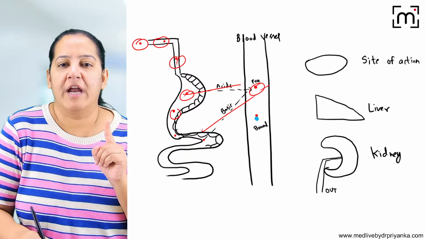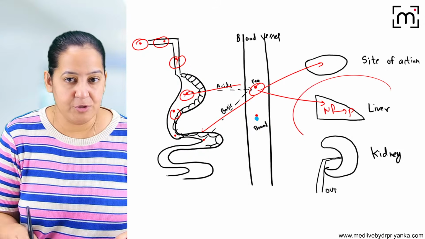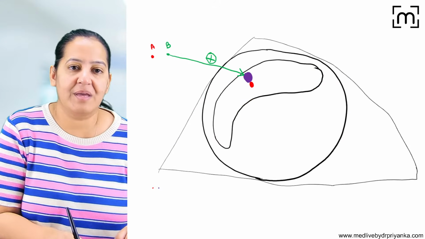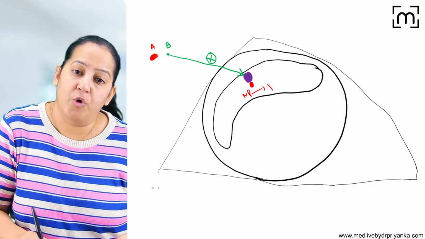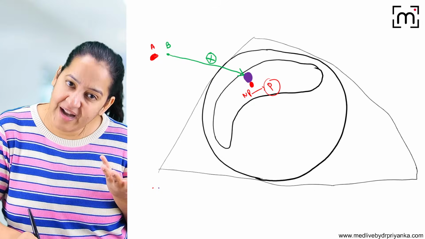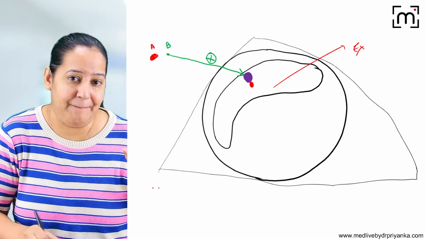It gets absorbed. It shows its mechanism of action. It goes to the liver and the liver converts it from non-polar to polar. I'm zooming this on the next page. So on the next page, you can see if it was only drug A, the liver was converting it from non-polar to polar happily. And after getting converted to polar, it was excreted out of the body. Things were very simple. Everyone was very happy.